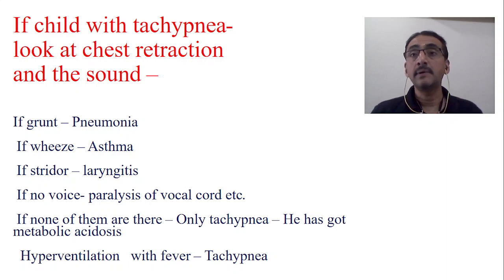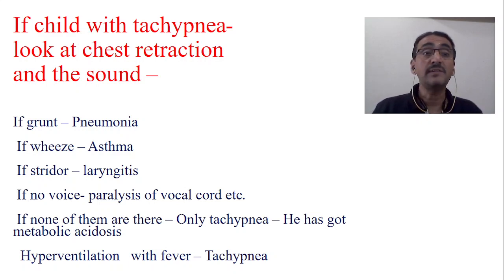Now for example, in suprasternal retraction, there is obstruction in the upper part, for example, foreign body inhalation. Suppose the child has inhaled a foreign body and there will be a cough immediately, and you will have a retraction. That retraction is most commonly the suprasternal retraction. Whereas in case of pneumonia, etc., what we find is subcostal retractions, involvement of the parenchyma. In other chronic pulmonary disorders like bronchiectasis, bronchial asthma, and chronic pneumonia, we will have intercostal retraction. So that we have to understand.